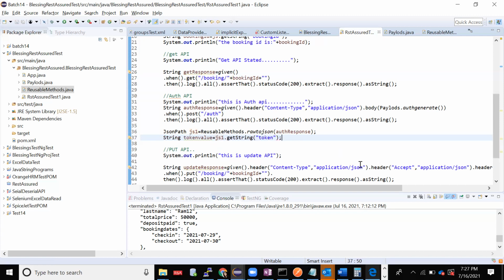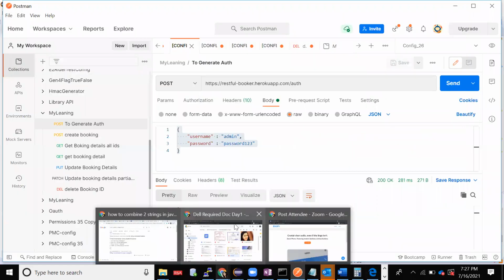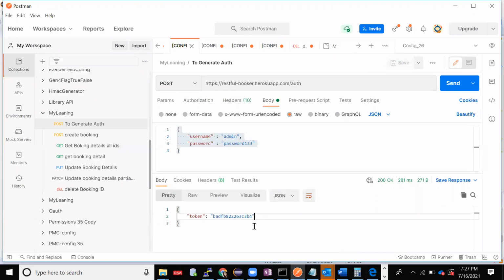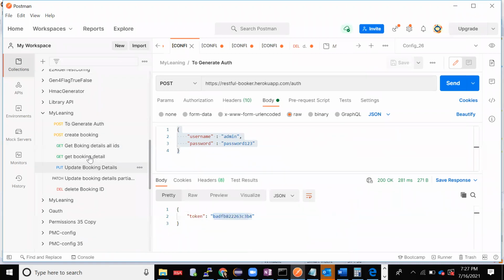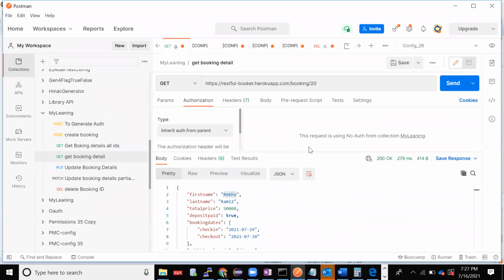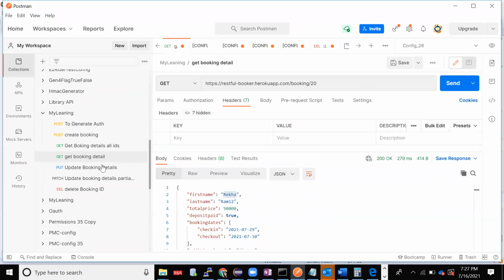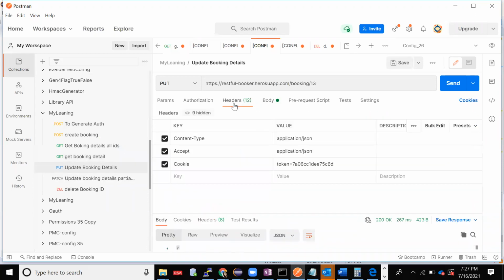Now, when I receive my token value, it will be in just this form. But when I go to my put API, when I have to update, it is not asking for authorization. It is asking for a cookie, that is token equal to something. This is some extra thing it is taking, but what I get from the authorization API is only so much. So I have to append this.